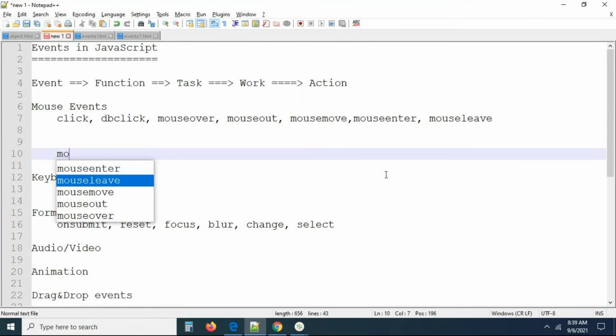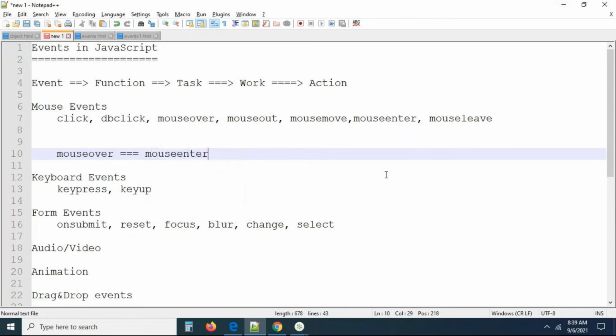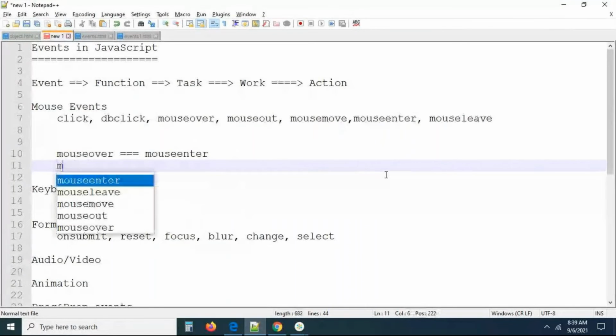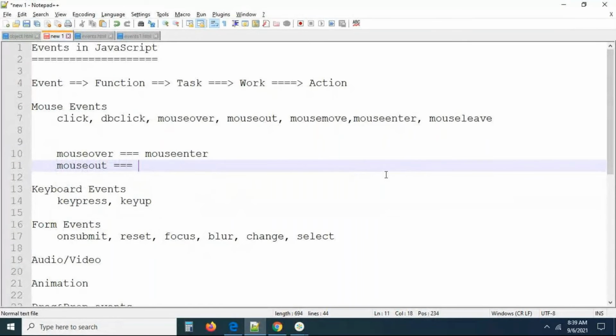Mouse over is equivalent to mouse enter, I believe. Mouse out is equivalent to mouse leave. This is what exactly we are having here.